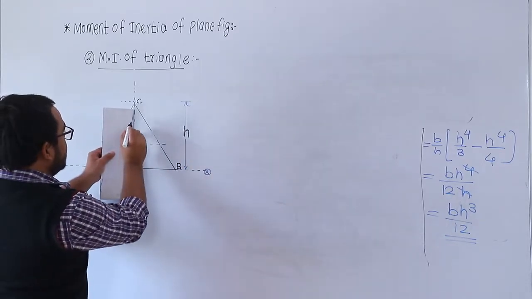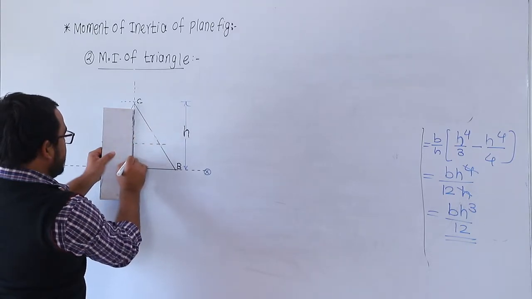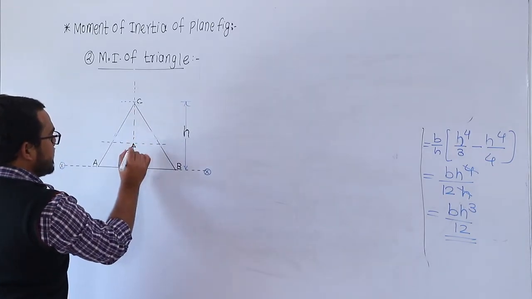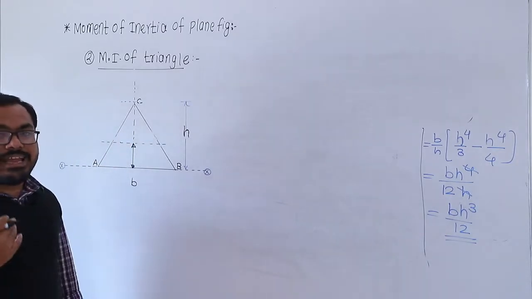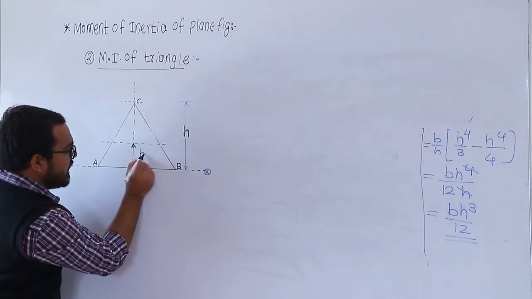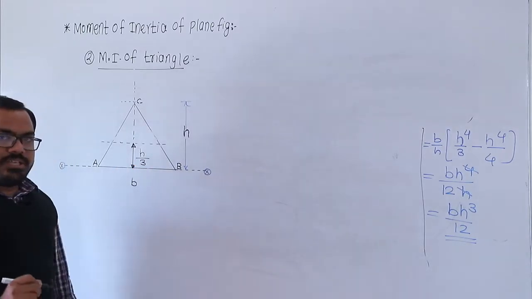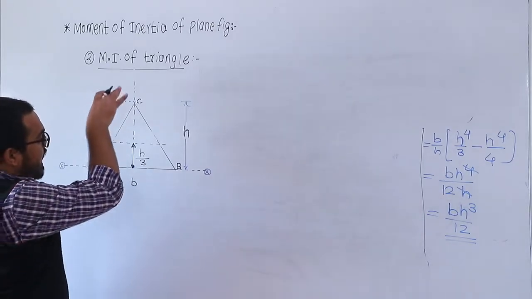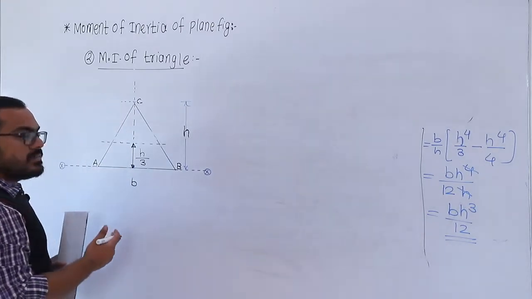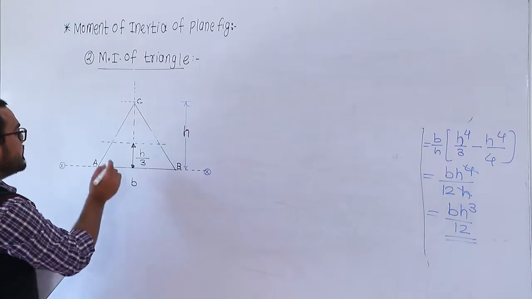Okay. And what is the distance of this centroidal axis? The centroid is located at a distance of h by 3. If h is the height, then 1/3 of the total height gives the centroid location from the base, and from the apex it is 2h by 3. So it is the centroidal axis.